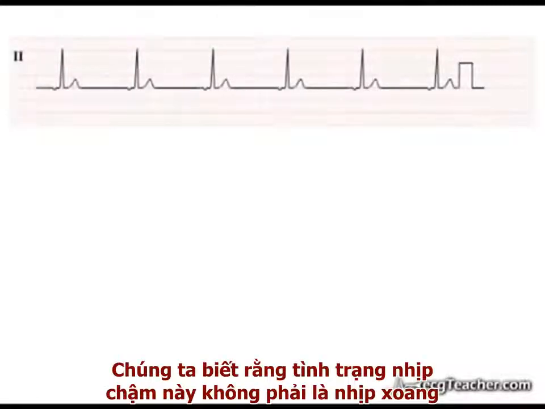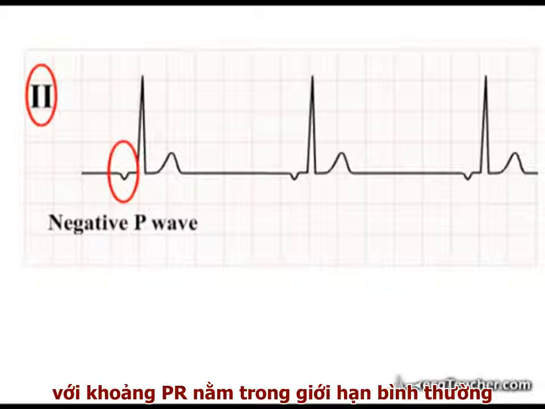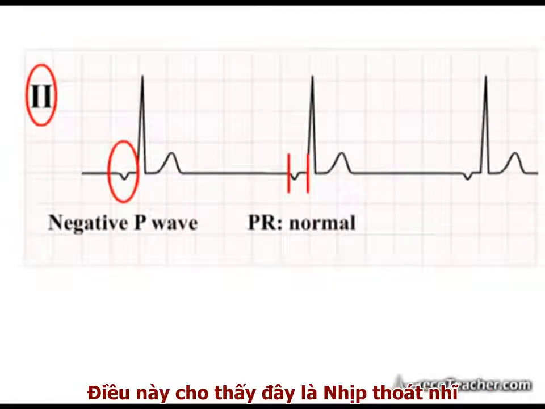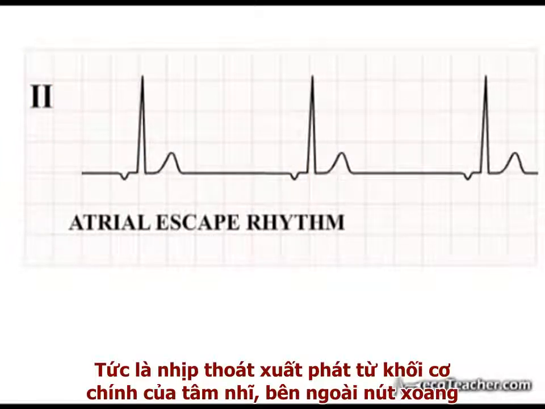We know that this bradycardic rhythm is not sinus bradycardia, as the P-wave axis is directed superiorly. With a PR interval in the normal range, it is likely to represent an atrial escape rhythm, an escape rhythm arising from a focus in the main mass of the atria, outside the SA node.